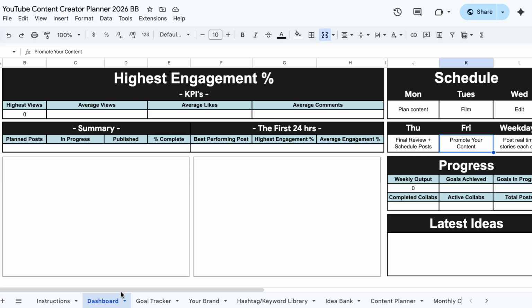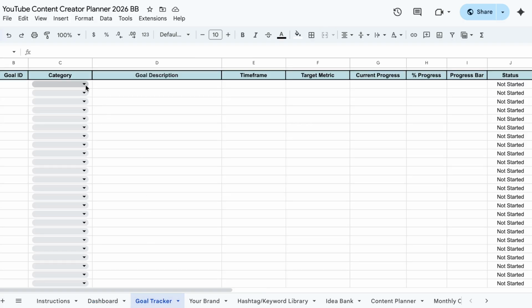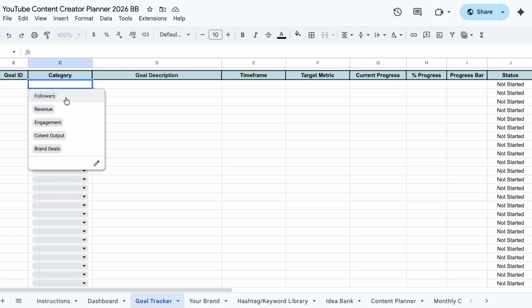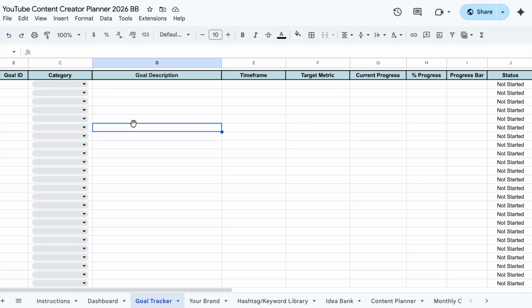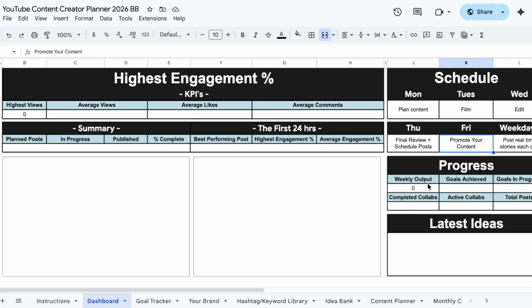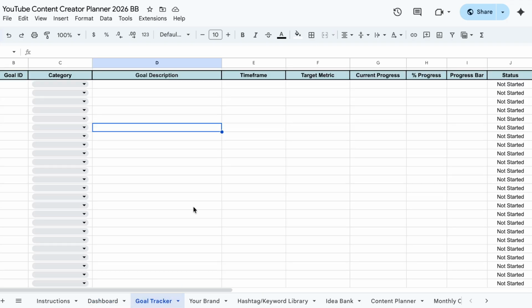However, as I just said, you can put a goal for a follow count here in the goals section, and that will display on your dashboard here as just one of your goals, because I don't want you focusing on something that is out of your control and putting all your value in that number. Because in this day and age, what advertisers and companies care about isn't that number. They care about your engagement rate, and that's what this sheet does focus on, is your engagement rate, because that is how you sell yourself to brands.